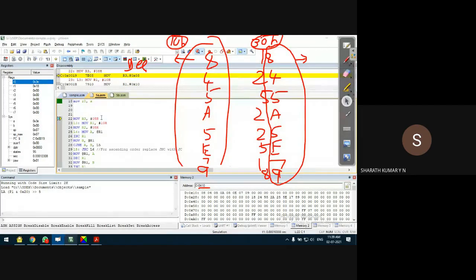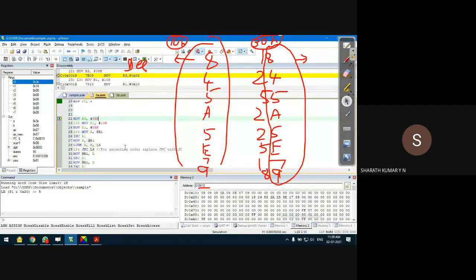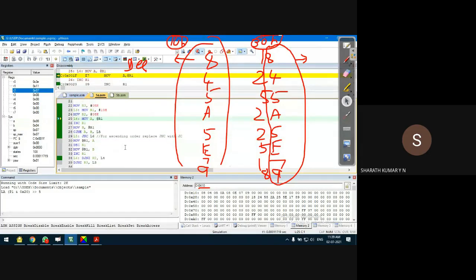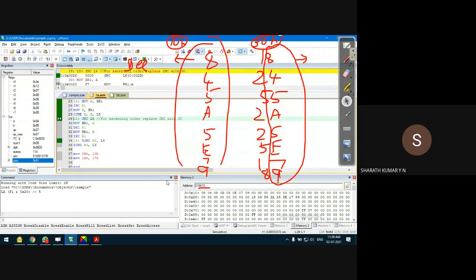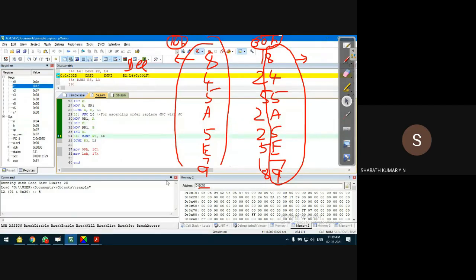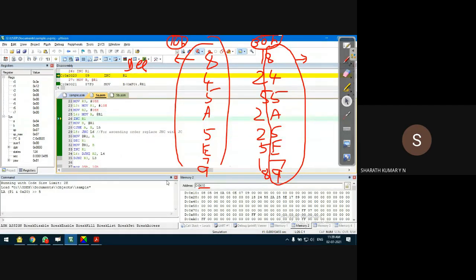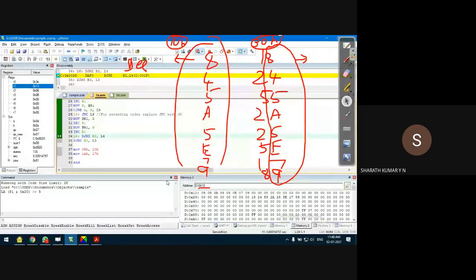I'll run the program, pressing F11 on my keyboard. You can see that I'm executing stepwise, and the data slowly start changing. Can you observe that 5 and 4 were swapped, because I'm arranging the data in descending order. All the largest numbers will come towards the left hand side, and all the lower numbers will move to the right hand side, that is, to the higher address. You can see that A and 4 are swapped. The first data was 8, the next data was 4.